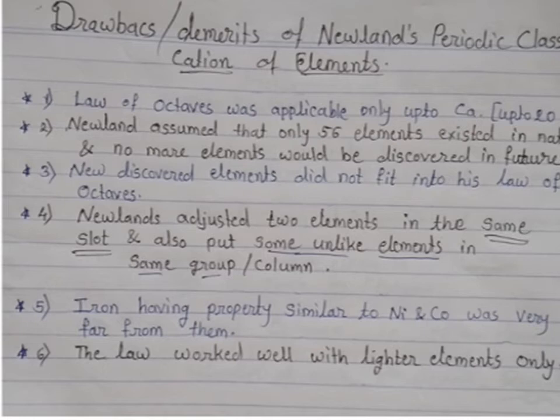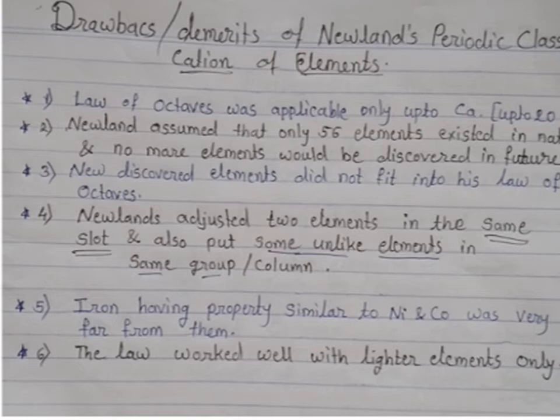What is the meaning of that first half of the sentence? Newland adjusted two elements in the same slot. For example, Newland adjusted the elements cobalt and nickel at the same slot. In the first group we can see two elements adjusted at the same slot.